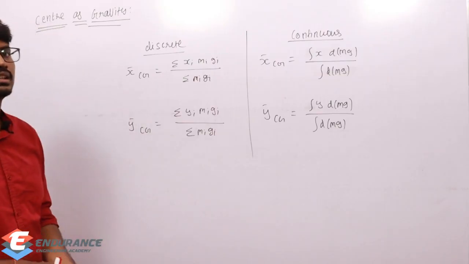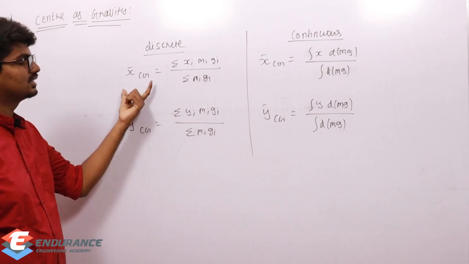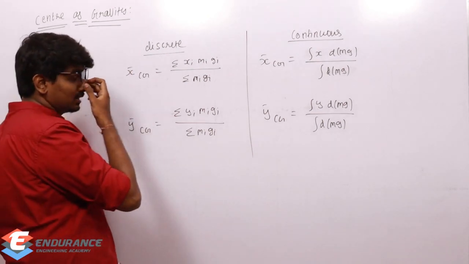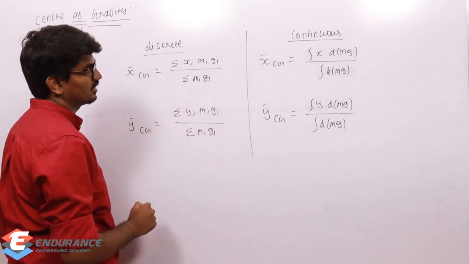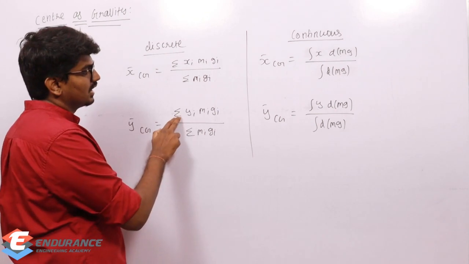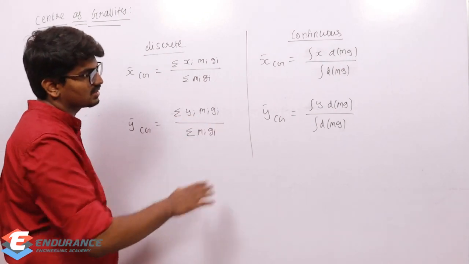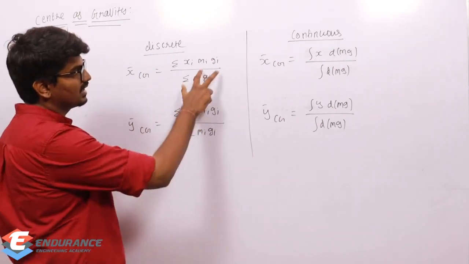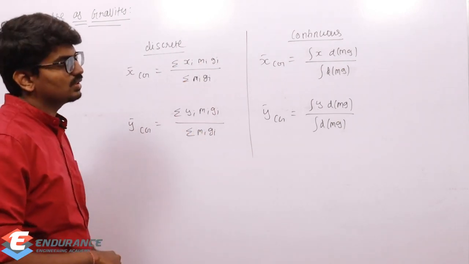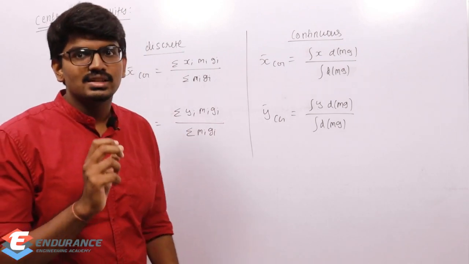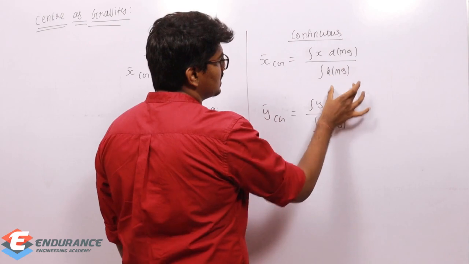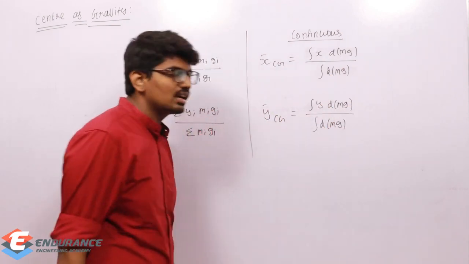So this is the final conclusion which we got. The x center of gravity is equal to summation of x into migi divided by summation of migi. And the y center of gravity for a discrete system is summation of y migi by summation of migi. In place of force, I am just substituting migi. Now coming to a continuous system, wherever we had df in the center of parallel forces, I need to replace it with dmg, and integrating, you will get it.